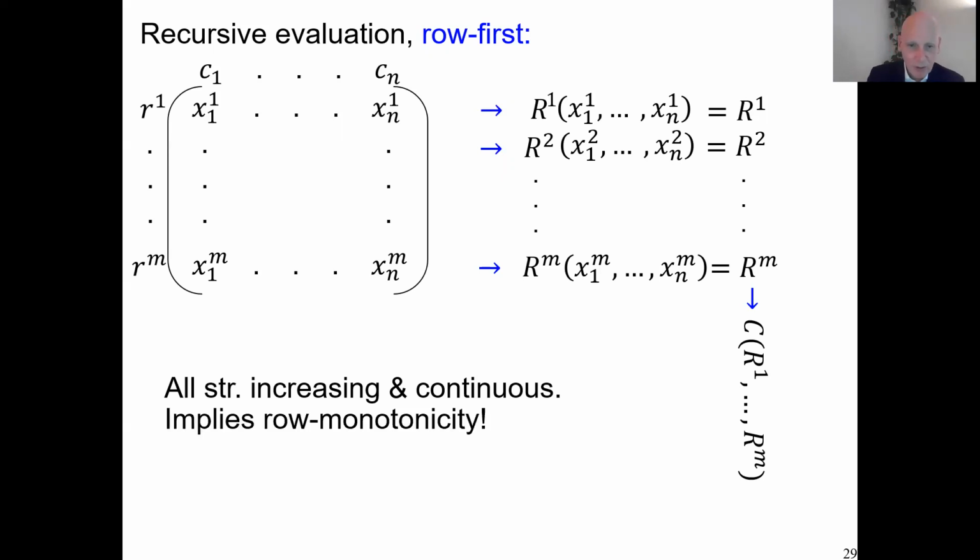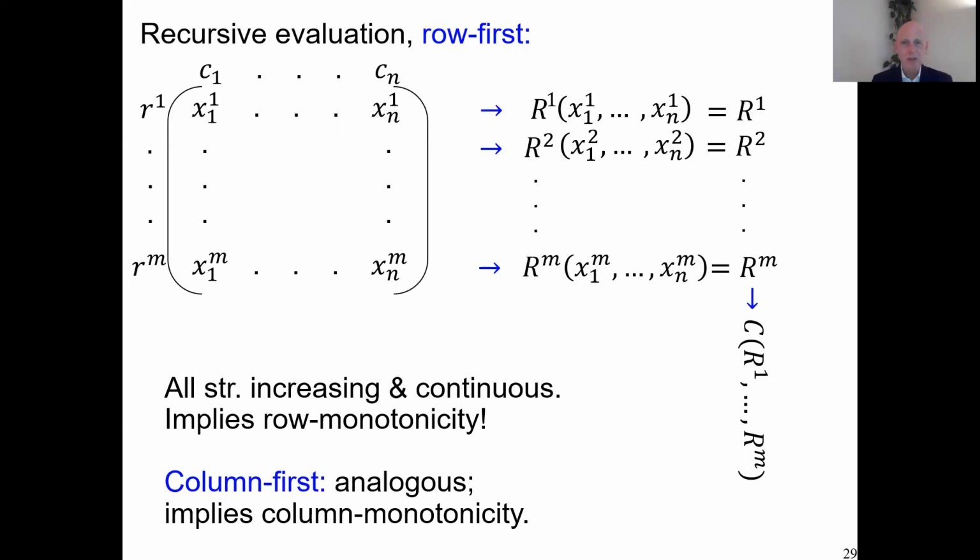Of course, you can also do column first evaluation. And then we get column monotonicity, the same kind of reasoning. And you now know already you can't have the two. If you have the two together, then all the interactions are excluded already. So it's more restricted than first meeting, and they're more competitive or excluding each other than people have been realizing so far, I think. But this could already have been learned from the Nataf theorem of almost a century old.